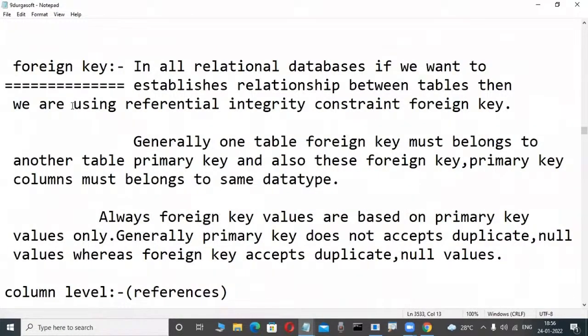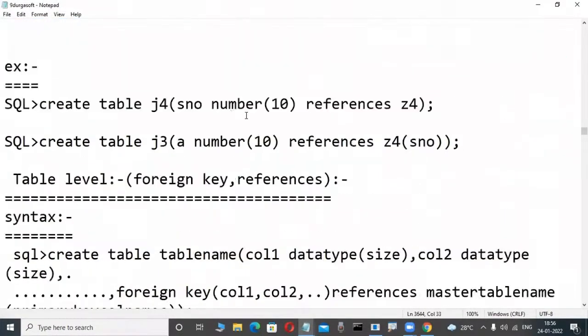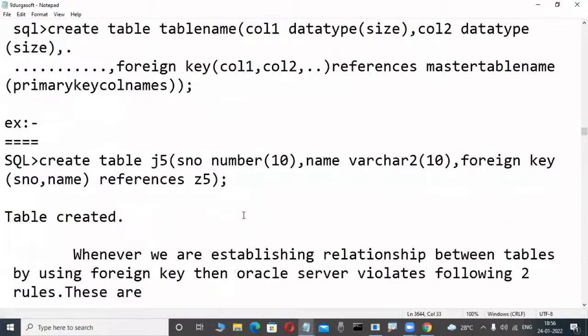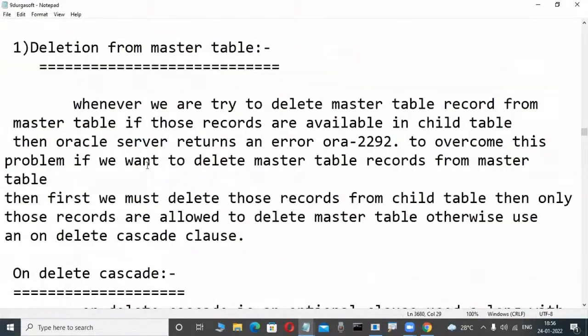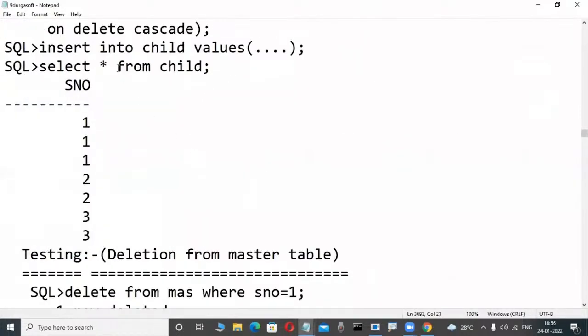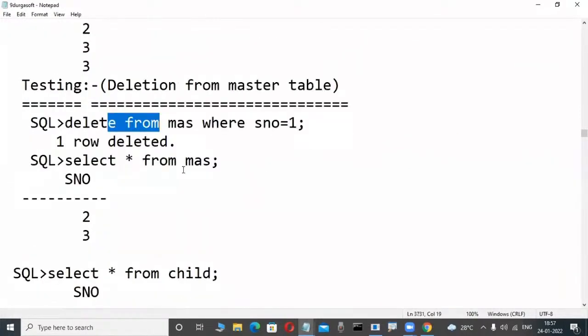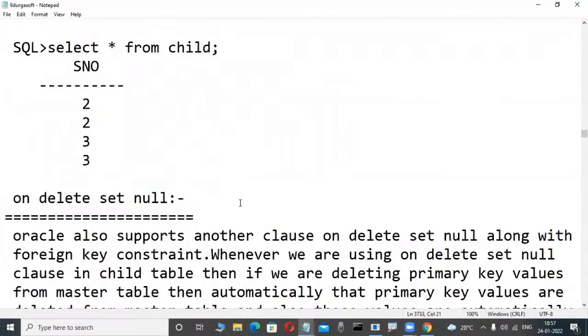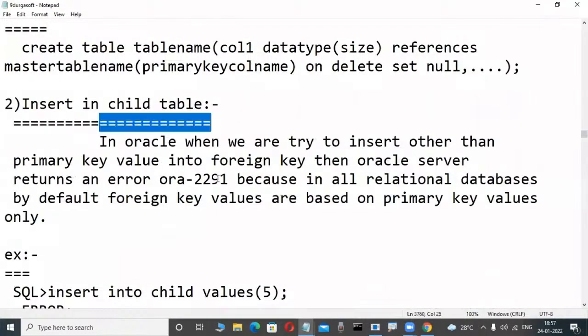Whenever a master and child table is there, there are two rules in every database: deletion from the master table, and insertion in the child table. Whenever we are deleting from the master table, what happens? What is the on delete cascade clause? What is the on delete set null clause? These are about deletion from the master table. And for insertion in a child table, what happens?